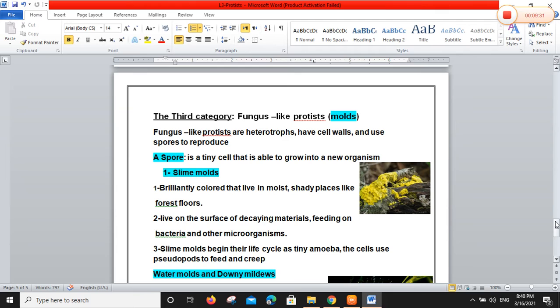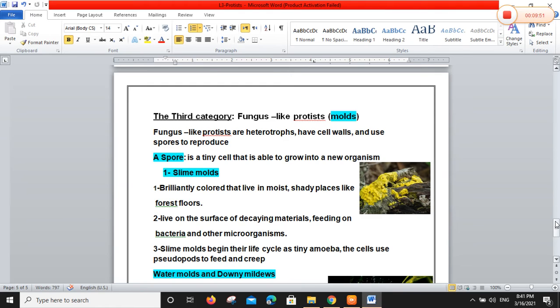It's very important. When we spoke about protozoans, we spoke about some that reproduce by binary fission and conjugation, but fungus-like protists reproduce by spores.